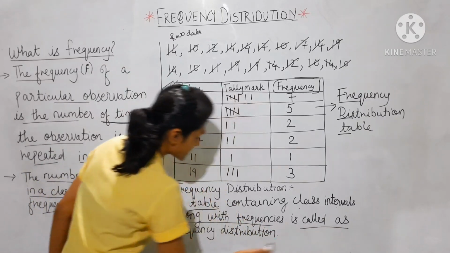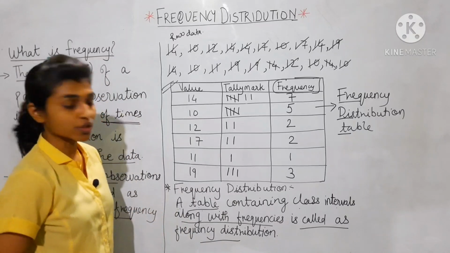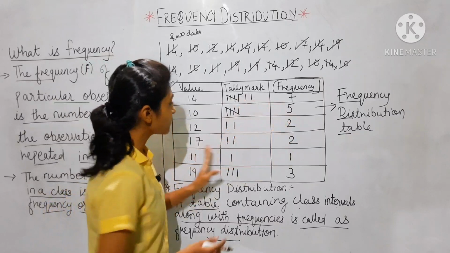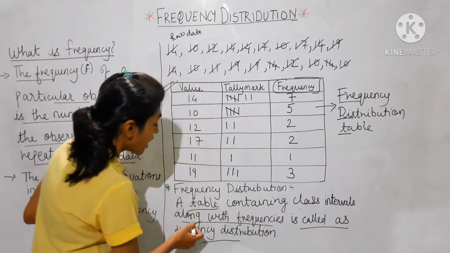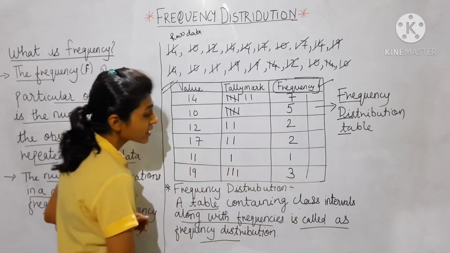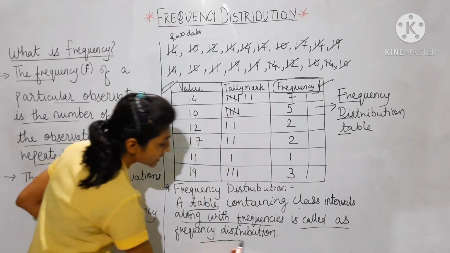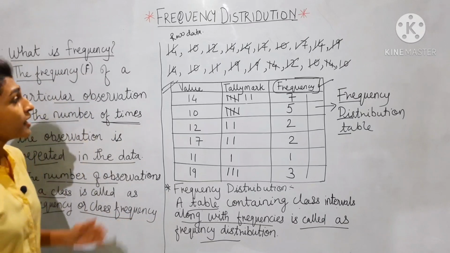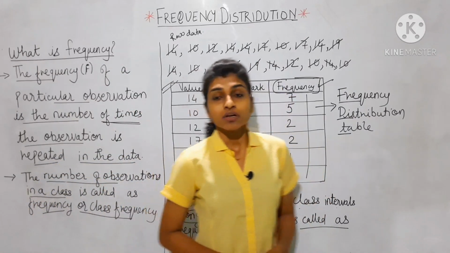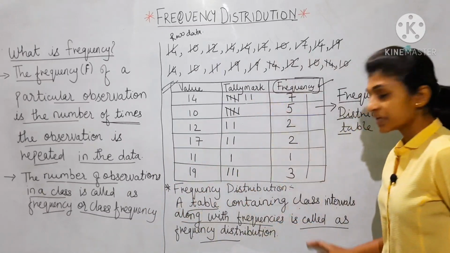A table containing the class intervals or the observations along with the frequency number is called a frequency distribution. Now we will see the types of frequency distribution. By that time, please copy this down.